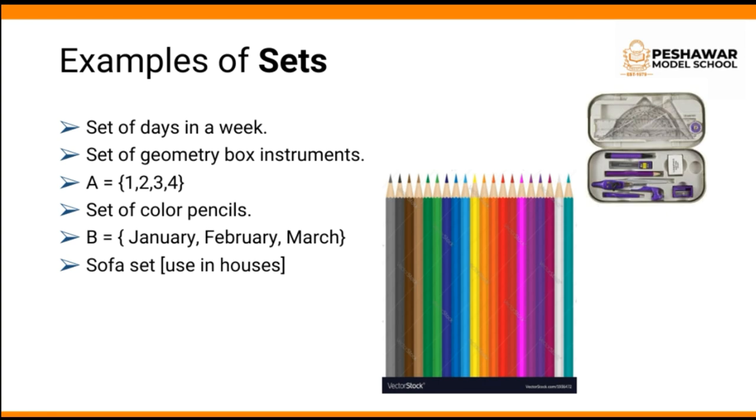The third one is A equals to 1, 2, 3, 4. It is also a set. A color of pencils, a set box, we already know about that. B equals to January, February, March, and a sofa set, dinner set, we use in our home. There are more examples in our daily life that we use. So they describe a set, they make a set.